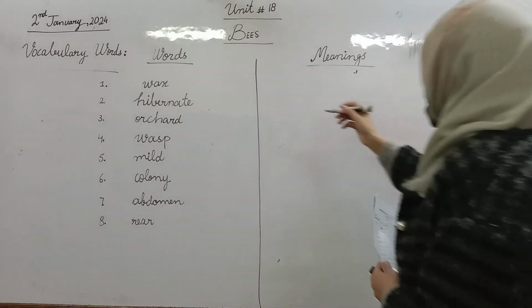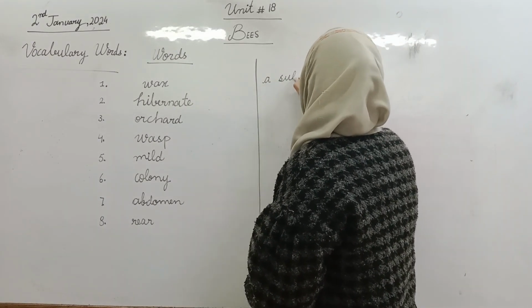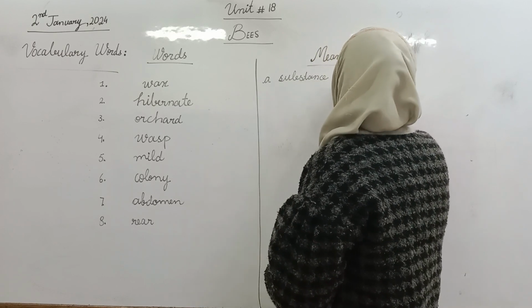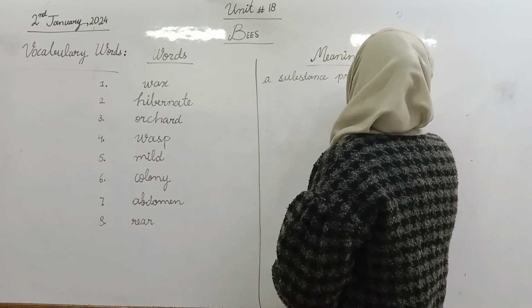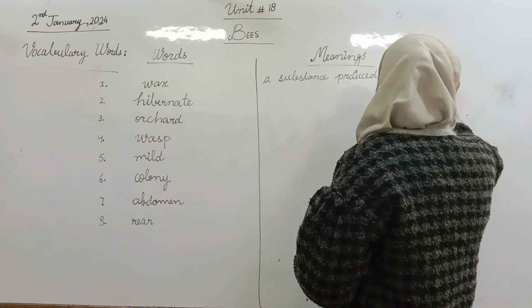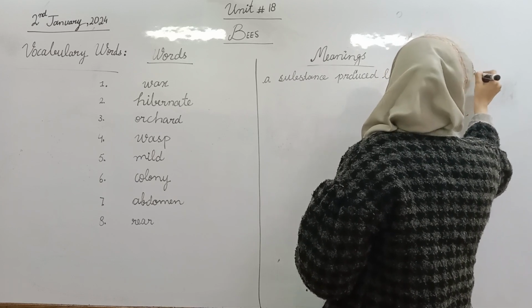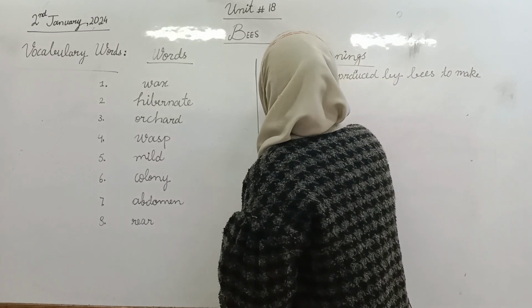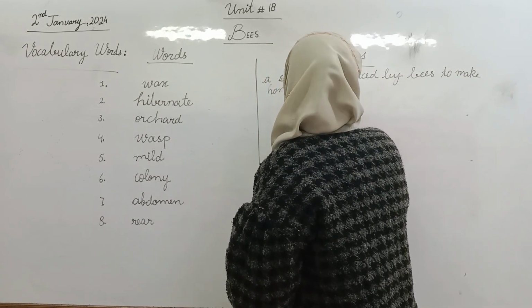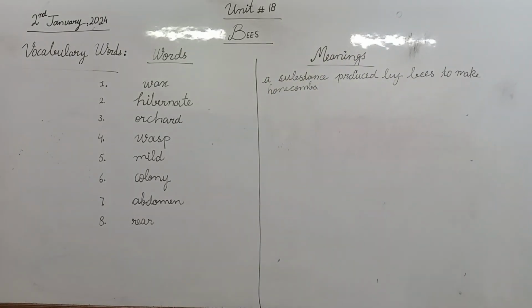Yes, the meaning of wax is substance produced by bees to make honeycombs. Very good. What is the meaning? It's substance produced by bees to make honeycombs.